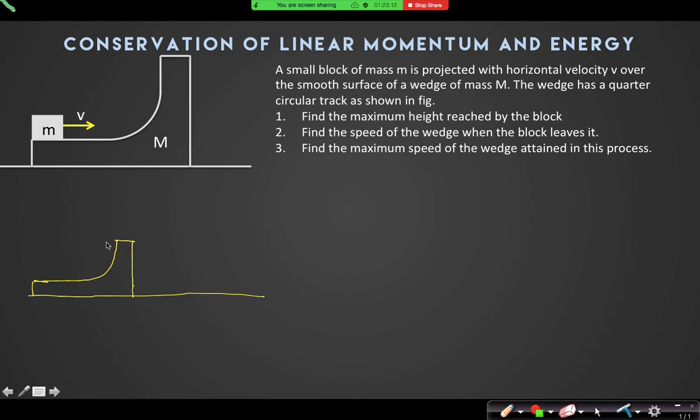The initial situation is this one. Now, when the particle reaches the top of this wedge, let us assume that the velocity is such that it will overshoot the wedge. When it reaches the top of the wedge, at this instant, can I say that both the wedge and the block will have the same horizontal velocity? Yes, sir. Otherwise, this block will never be in contact with the wedge. And in addition, the block will have a vertical velocity also with respect to ground.